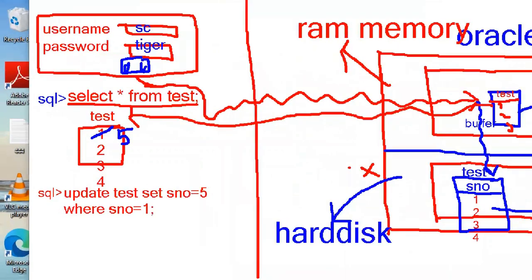But internally, what happened? Observe here. Actually, this update statement is executed in the RAM memory area, very good, in the buffer. But here, what is the new value? Very good, 5. What is the new value? 5. What is the old value in this case? 1.